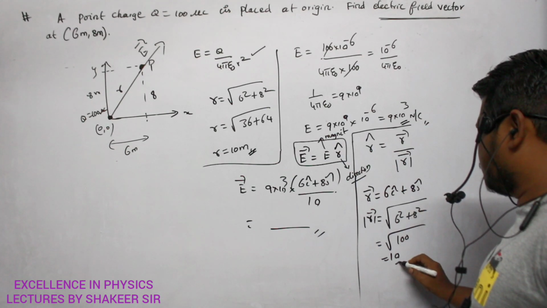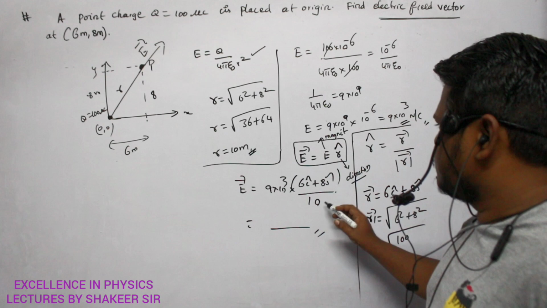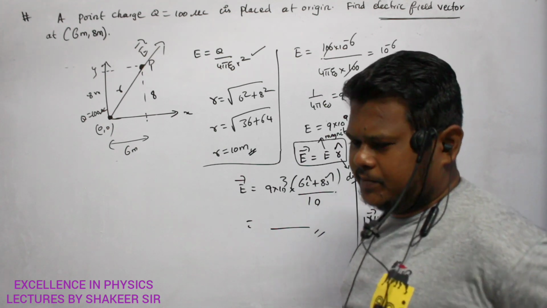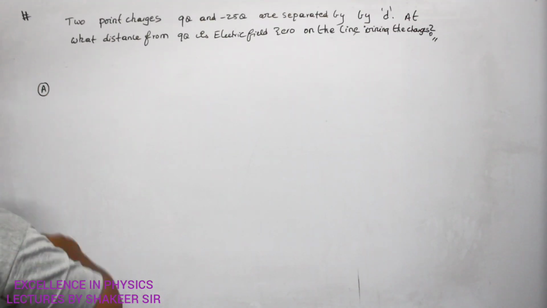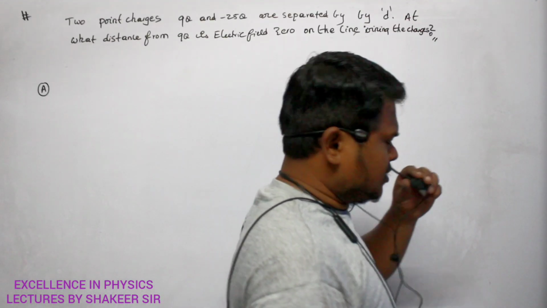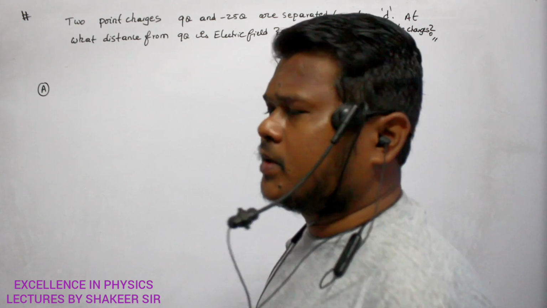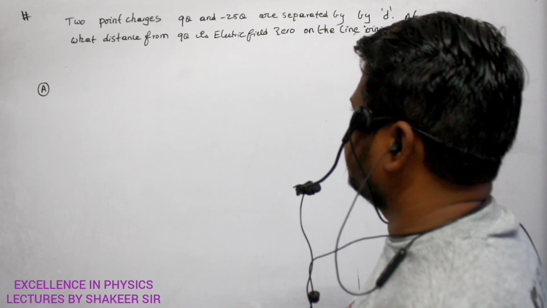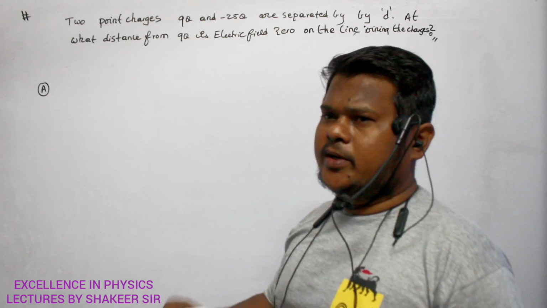So, this is the value of the magnitude of this vector. Just substitute in this unit vector, and this is our answer for electric field. That's all. This is the given question. Two point charges 9q and minus 25q are separated by a distance of d. At what distance from 9q is the electric field 0 on the line joining them?